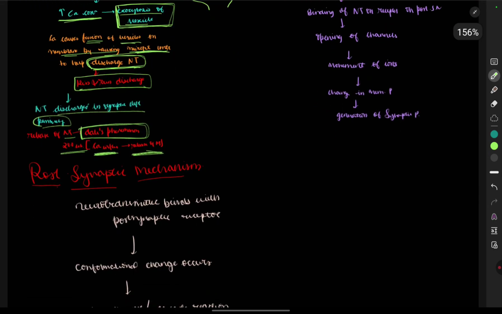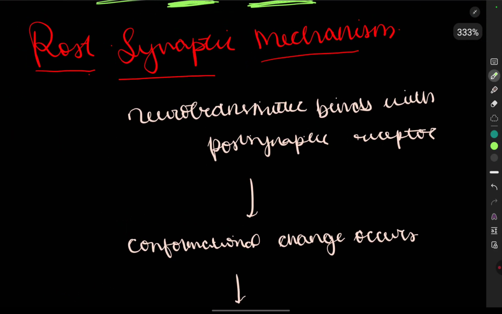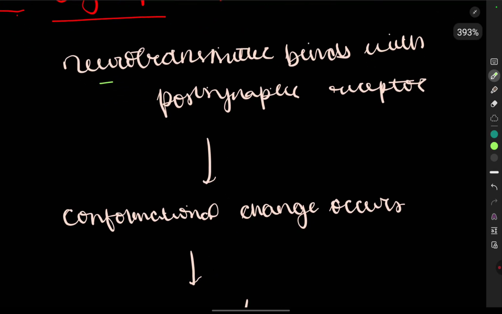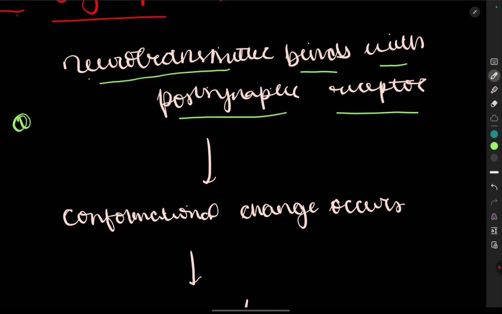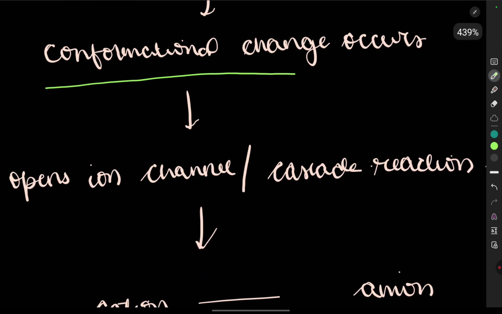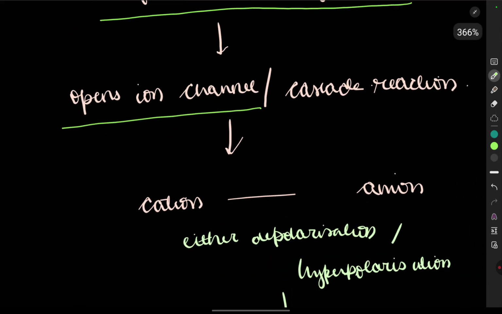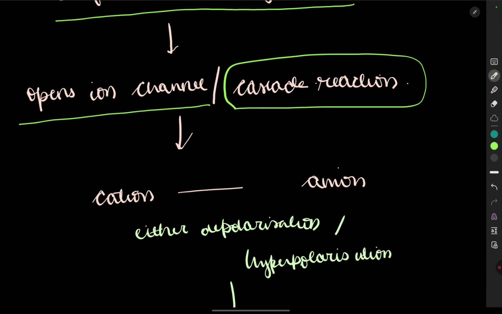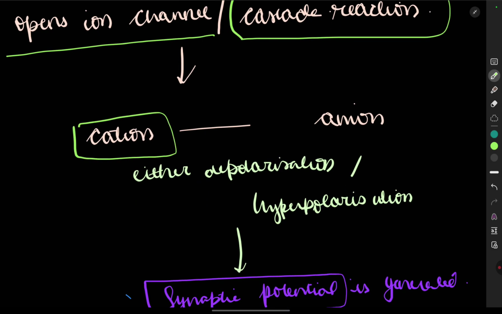Now we are going to see the postsynaptic mechanism. The neurotransmitter binds with the postsynaptic receptor. I told you that the receptors are present on the postsynaptic neuron. So whatever neurotransmitter is released from the vesicles, the Dale's phenomenon, binds with the receptor present on the postsynaptic neuron. A conformational change occurs, with opening of the channel or a cascade reaction. It can be movement of a cation or an anion.